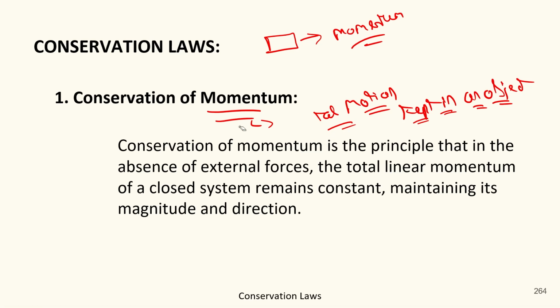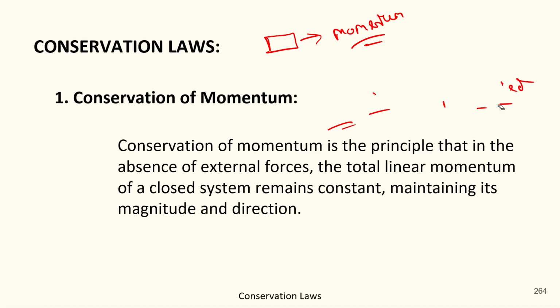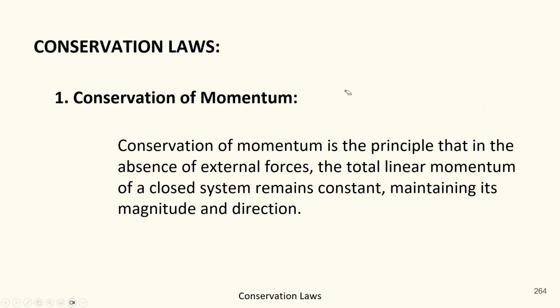Got it? So the conservation of momentum is a principle which states that in the absence of external forces, the total linear momentum of a closed system remains constant, maintaining its magnitude and direction. Let's suppose this is an object and its total momentum is 10, just an example. Okay? And no force is applied on it.